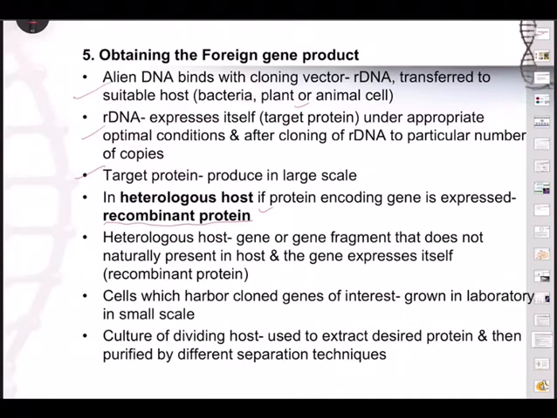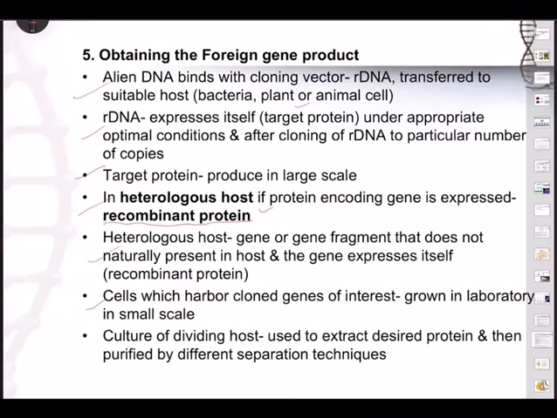In a heterologous host, if the protein-encoding gene is expressed, then we get recombinant protein. A heterologous host has a gene or gene fragment that is not naturally present in the host; the gene expresses itself, and we call it recombinant protein. Cells with cloned genes of interest are grown in the laboratory on a small scale. Of course, in the laboratory we will be growing on a small scale, but what about for society? We need it on a large scale.